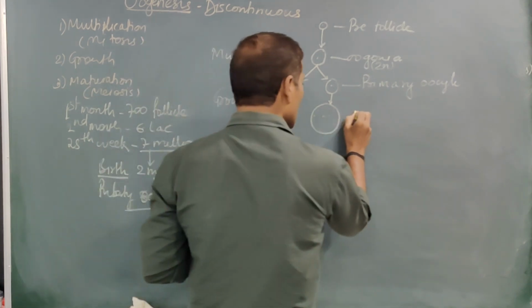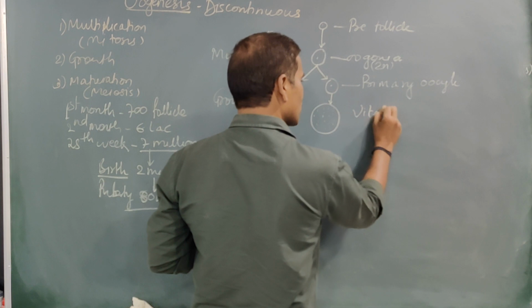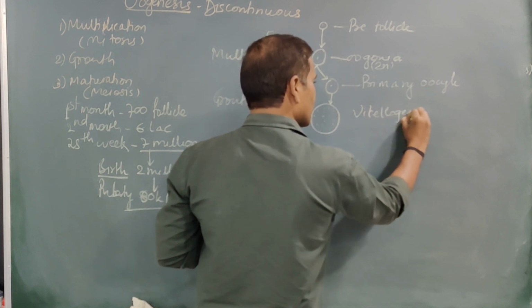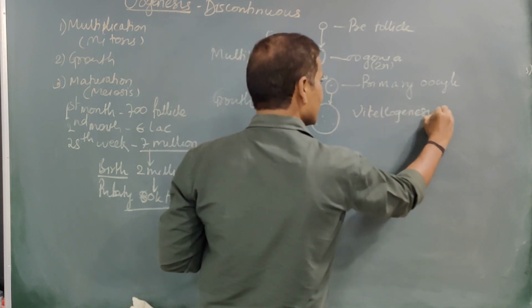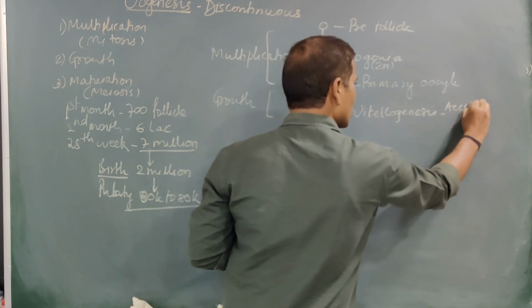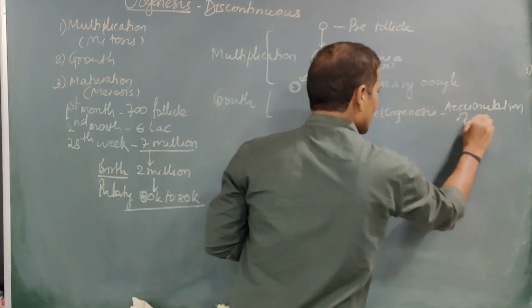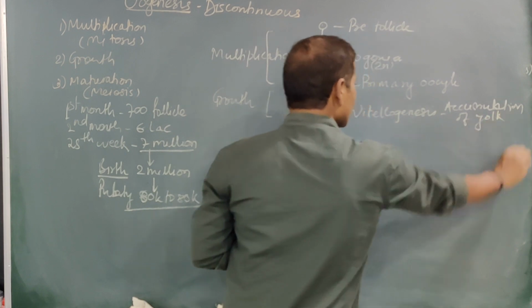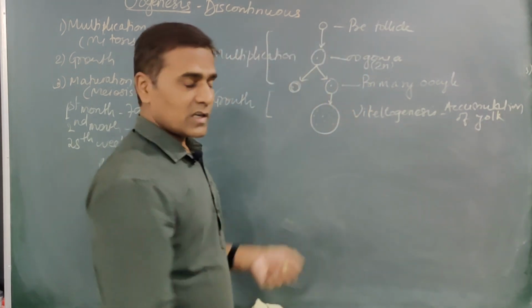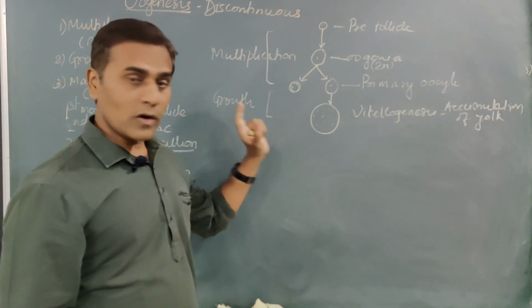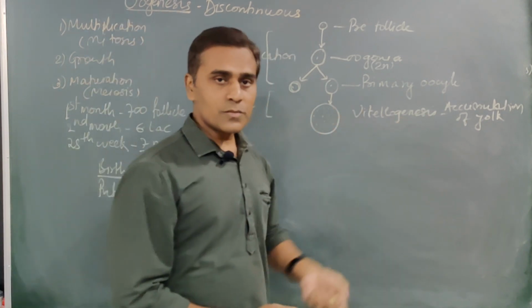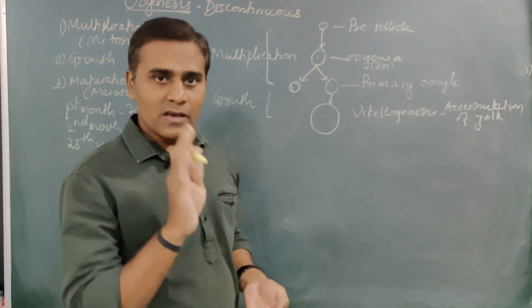That means it undergoes a process called vitellogenesis, that is accumulation of yolk. This increase in size in the growth phase is longer in case of oogenesis. Why? Because this vitellogenesis process, that is yolk accumulation, is needed.